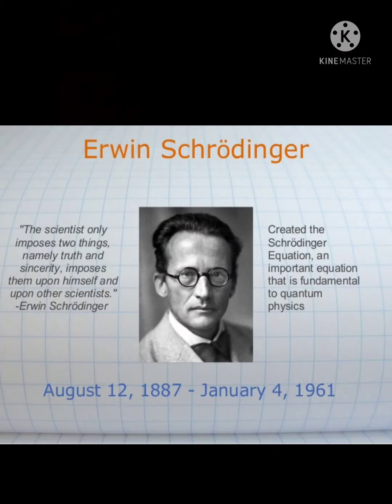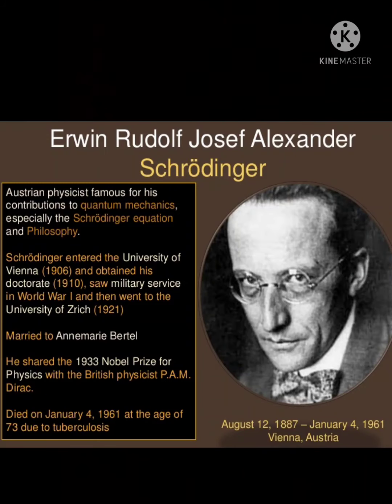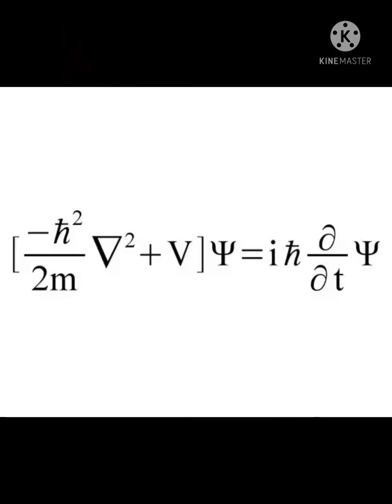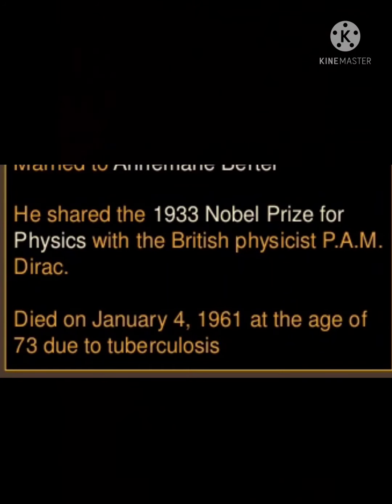So basically, our topic of discussion today is going to be the Schrodinger time independent and Schrodinger time dependent equations. However, I will start with a brief introduction of Schrodinger and his experiments. Erwin Schrodinger was an Austrian theoretical physicist and scholar who came up with a groundbreaking wave equation for electron movements. He was awarded the Nobel Prize in physics in 1933.